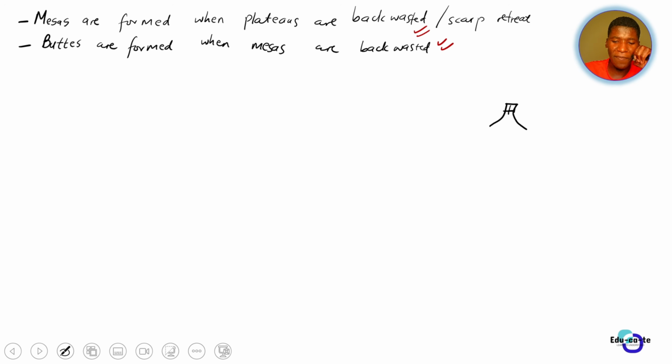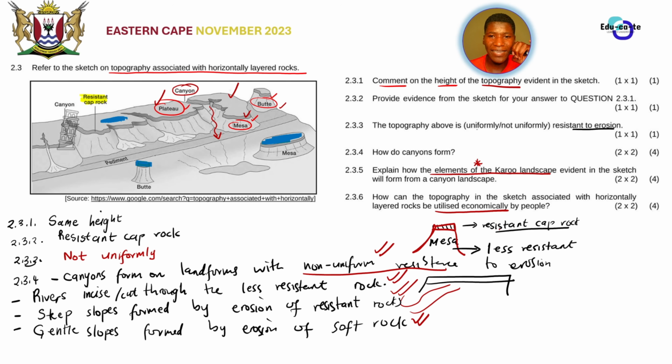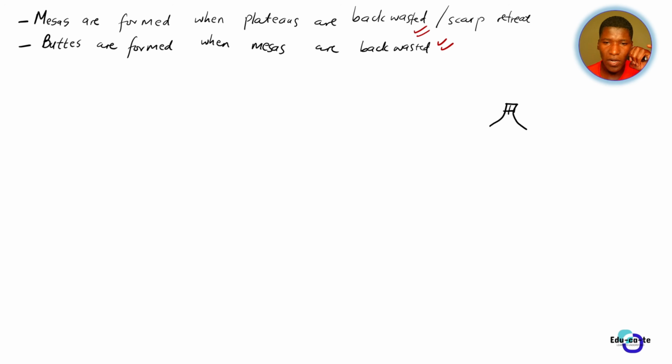Since it's an Eastern Cape paper, we are basically saying that the topography or the Karoo landscapes or these shapes that we are finding from Karoo landscapes, they can be used for tourism. That's what I'm trying to emphasize using this Colorado joke of mine. So basically, we have got tourism. So they are a tourist attraction. Okay, so they are a tourist attraction.